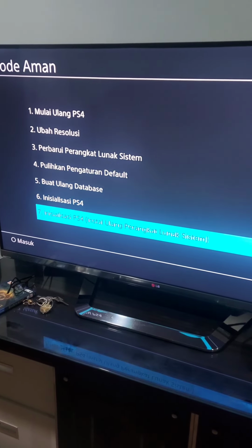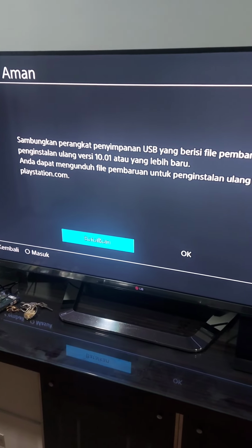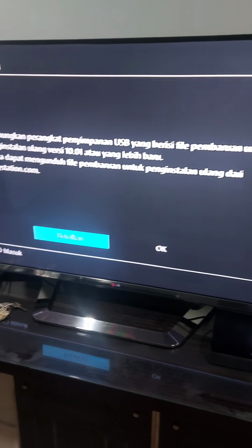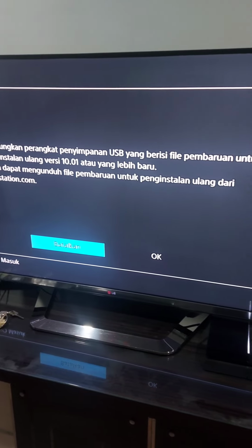If it still doesn't work, then you need to choose option number 7. This requires a USB storage device that contains an update file that you can download from playstation.com.